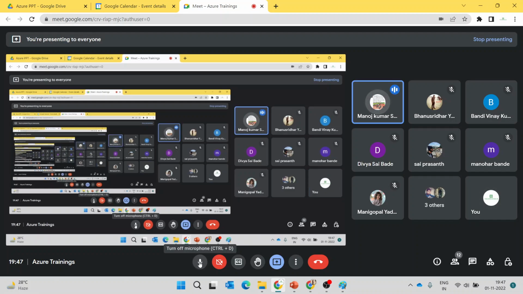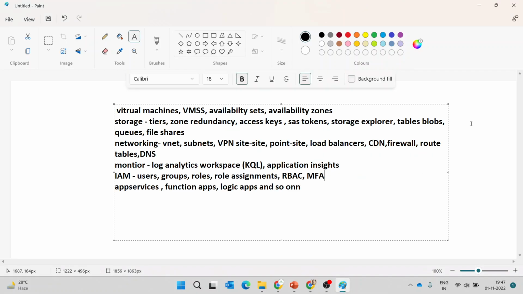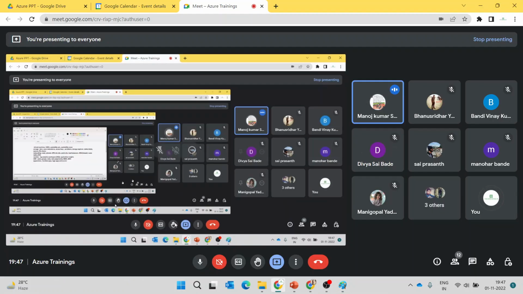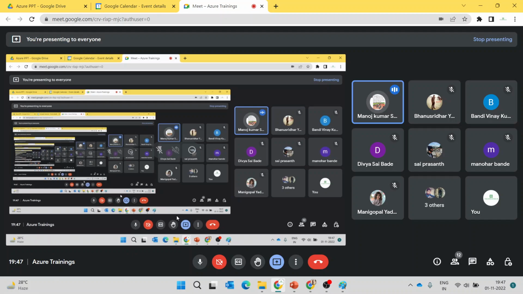As of now, I remember we discussed subscriptions, resource groups, and resources. After that, we went through the different types of cost according to the subscription, and how much it costs. Then we went through alerts based upon our monitoring systems. When a particular threshold is crossed, we can get mail alerts and these types of things.